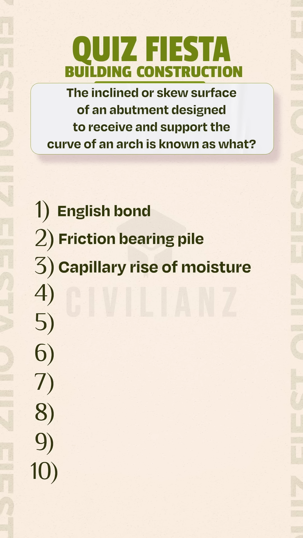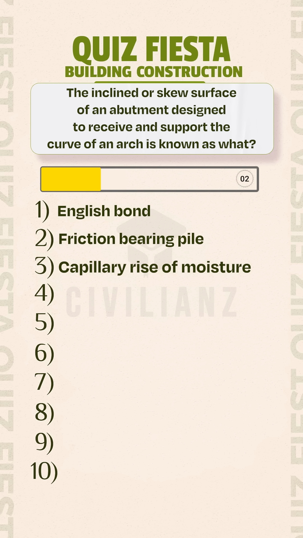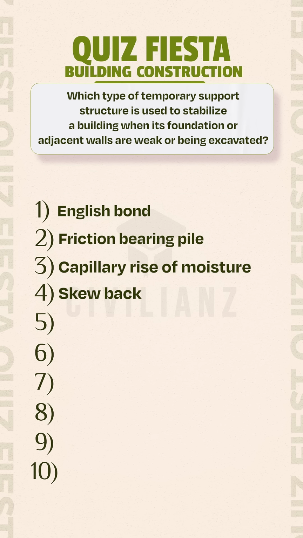an arch is known as what? Skewback. Which type of temporary support structure is used to stabilize a building when its foundation or adjacent walls are weak or being excavated?